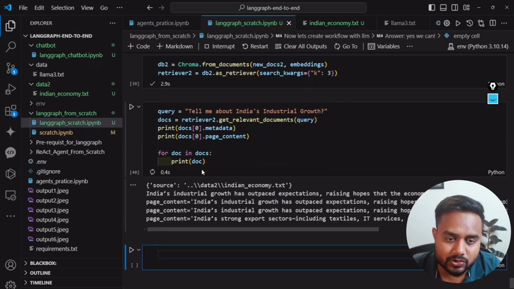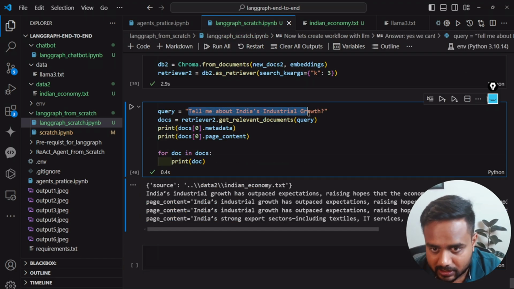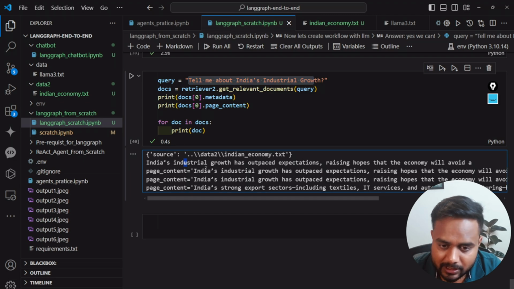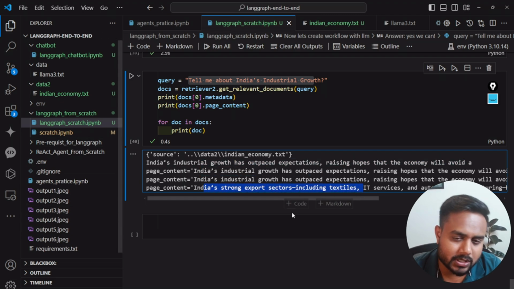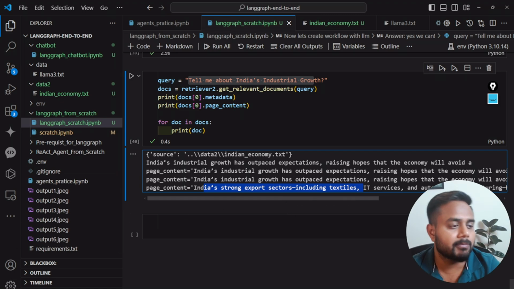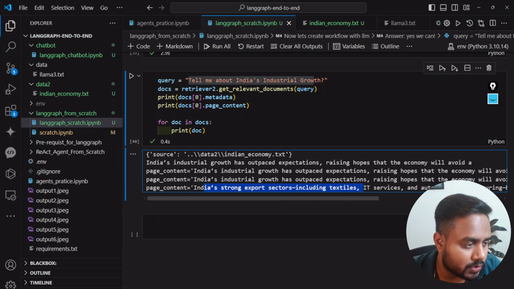Now if I ask the question, tell me about the Indian industrial economy growth, it is giving me an answer. It is telling me about India's industrial growth. So these two are the same, and the third one is a different one. It is fine, not an issue. Again, we'll call it inside the function itself. Now what I have to do.